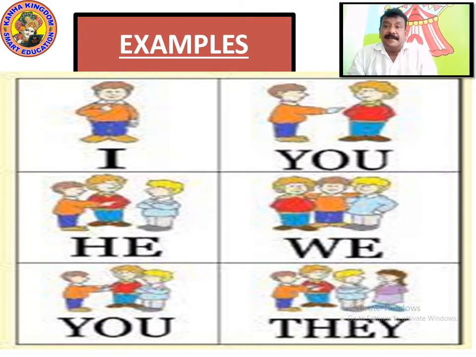Now here is an example shown in a picture in which it says I, you, he, we, you and they. These are the examples which are shown. There is a boy in an orange color shirt and blue pant. From there it starts. The example of pronoun starts with I. First he is showing I.